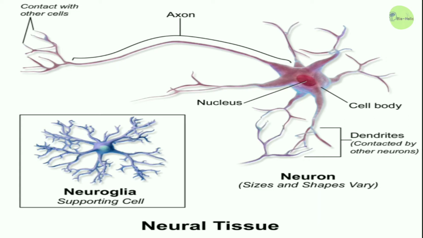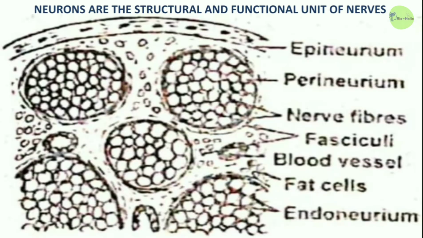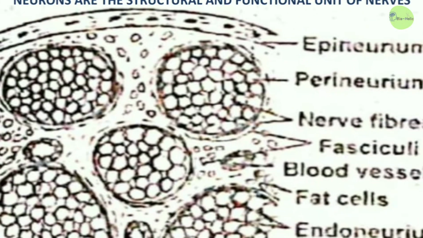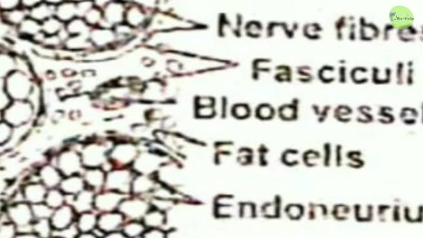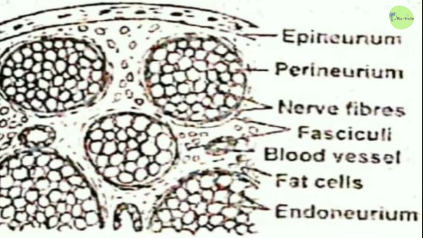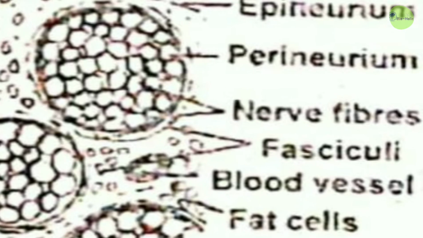This is the diagram of neuroglial cells, and it is a typical picture of a neuron. Neurons are the structural and functional unit of nerves. Small neurons are covered by the endoneurium, and this forms nerve fibers.